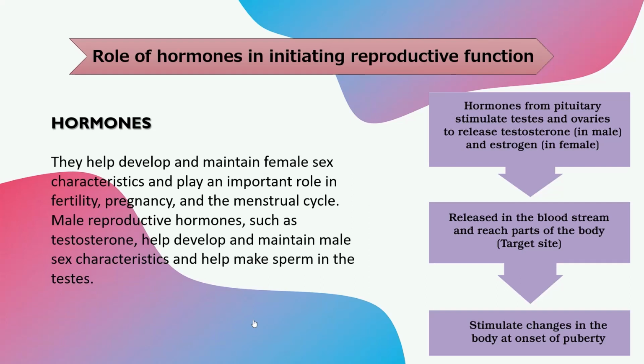So what happens is hormones are released from the pituitary gland and that stimulates testes and ovaries to release testosterone and estrogen. When these hormones are released, they are directly released into the bloodstream as they are endocrine glands, and reach the target site where they stimulate changes in the body at the onset of puberty.